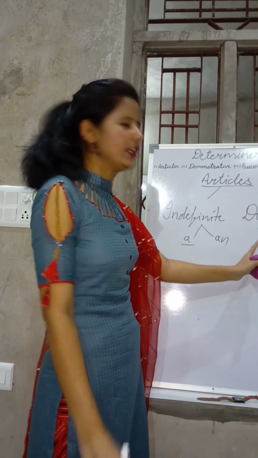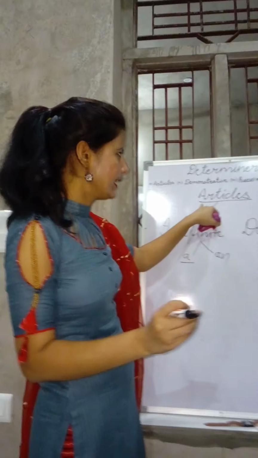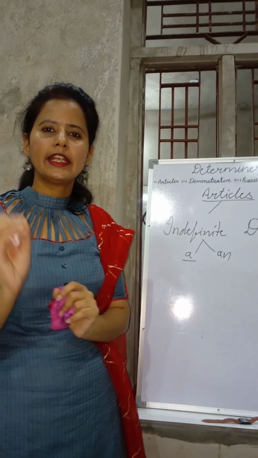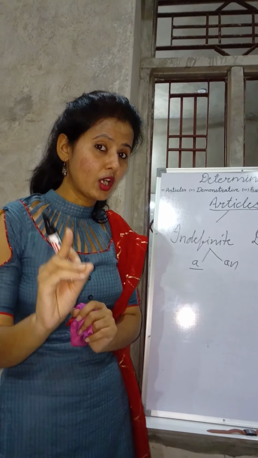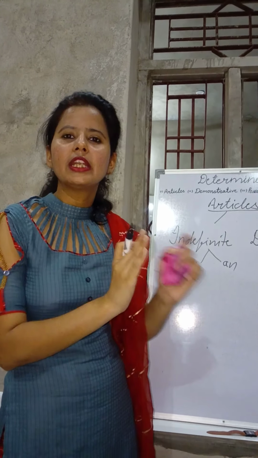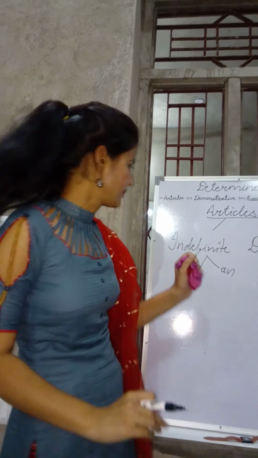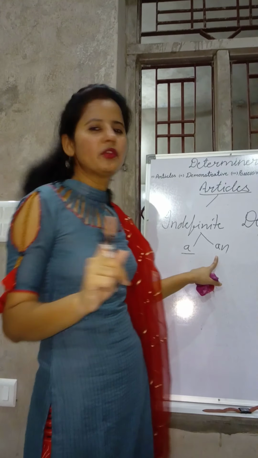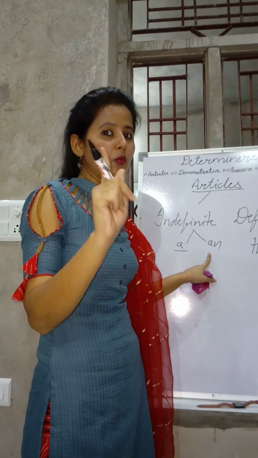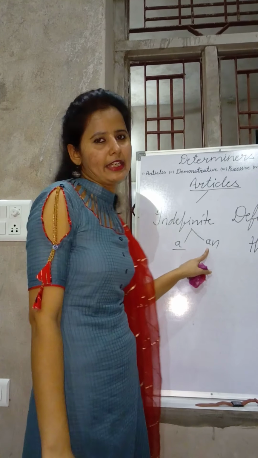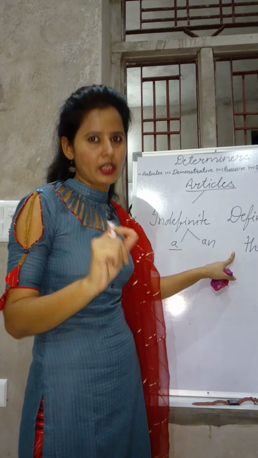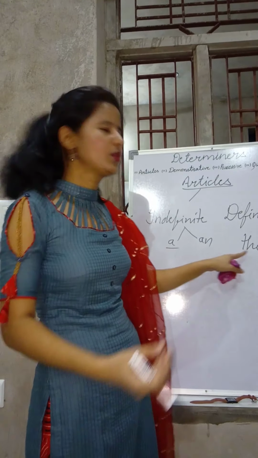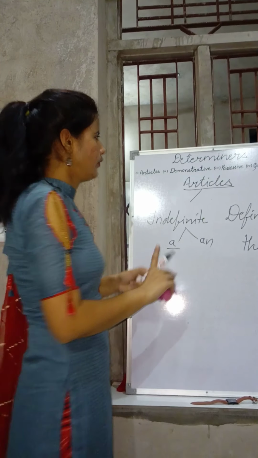So let's look at this again in short. There are two types of article, a and an. Before using the indefinite articles a and an, we just need to look at the sound of the word. With which sound does the word begin? If the word begins with a consonant sound, you need to use a, and if the word begins with a vowel sound, you need to use an. And for a specific noun, the noun which is already known to the listener or the speaker, we have to use the. So that was the use of articles.